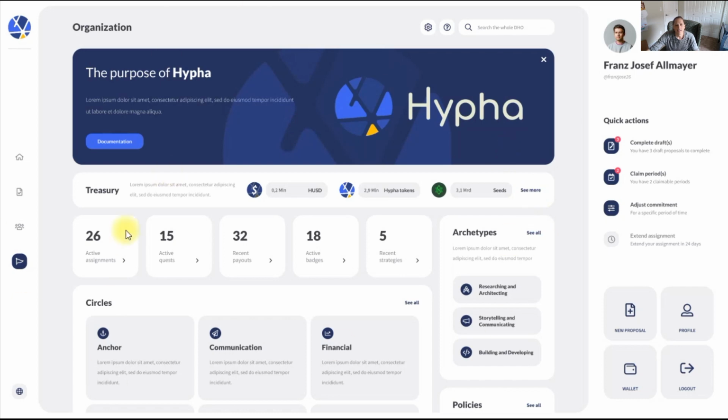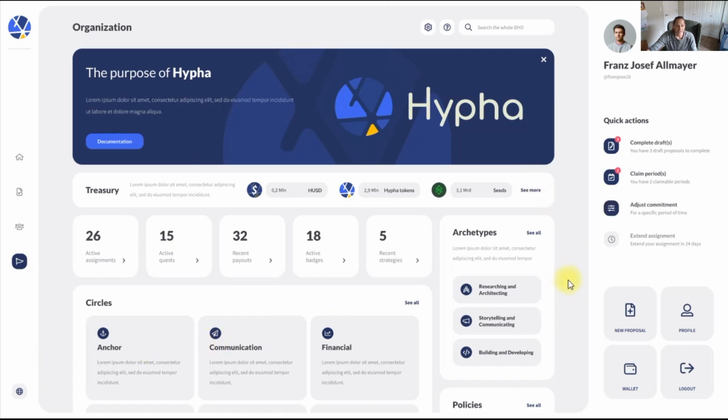So what you're looking at is an overview of one organization. Now what's really great about the tools that we're about to launch, or we might have already launched them by the time you're watching this, is up here in the top left you can see all the different organizations that you could be a part of. So similar to Discord, where you can be a part of a bunch of different servers. In the Hypha world, you could be a part of a bunch of different organizations, holding different roles, getting paid, holding their tokens, etc., participating in their governance and all of that.